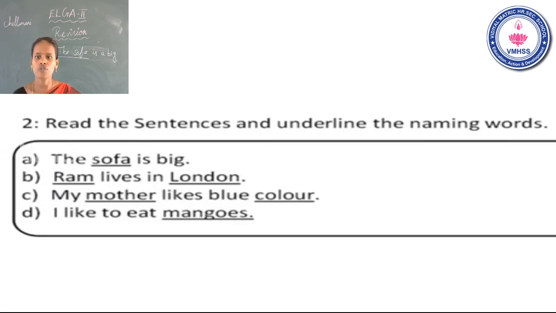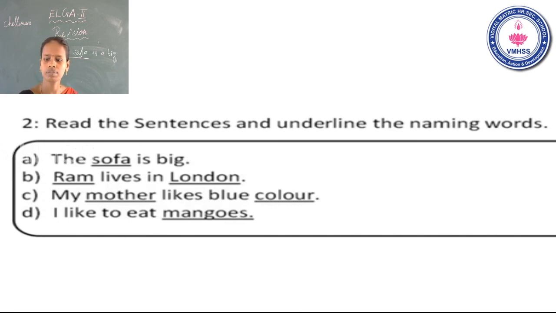Yes, the sofa, okay, that falls on naming words. Ram, the second sentence, Ram and London fall on naming words. And my mother and color also fall on naming words. Last one, mangoes falls on naming words. Is that clear?